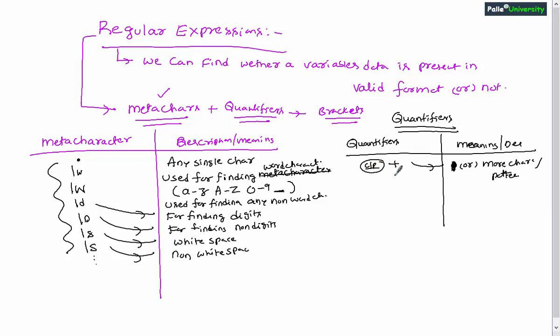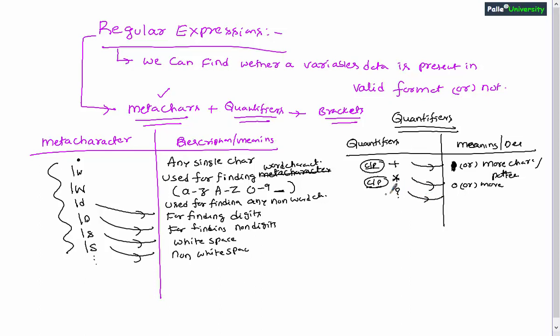Similarly, there is one more quantifier called star. Star represents 0 or more. Before star you can write either a character or pattern. This star can check whether this character or pattern exists for 0 or more times or not. Similarly, we have one more quantifier called question mark.